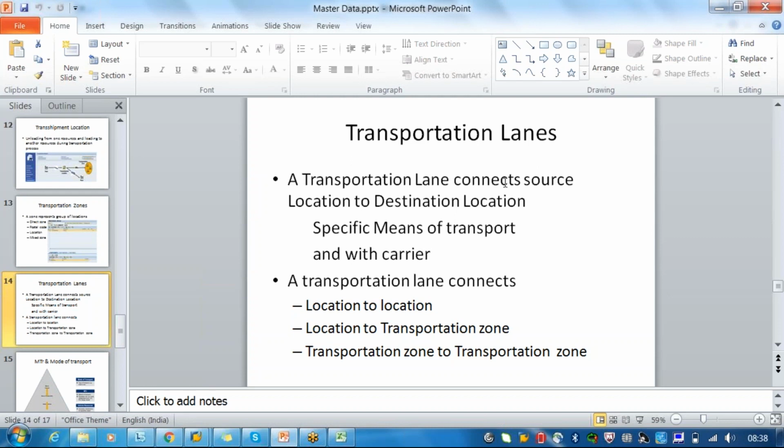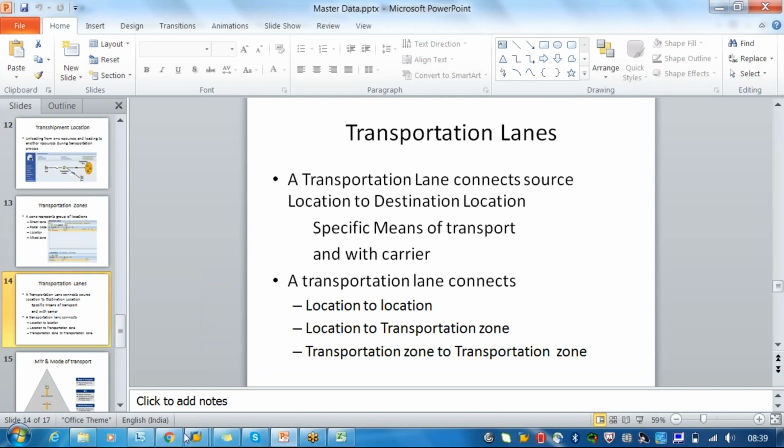Okay. So a transportation lane is a connection between the source and destination location, with specific means of transportation and with a carrier. A transportation lane can connect from the source location to the destination location, or location to transportation zone, or transportation zone to transportation zone. Transportation zone to location is also possible. So there are 4 combinations we can have.